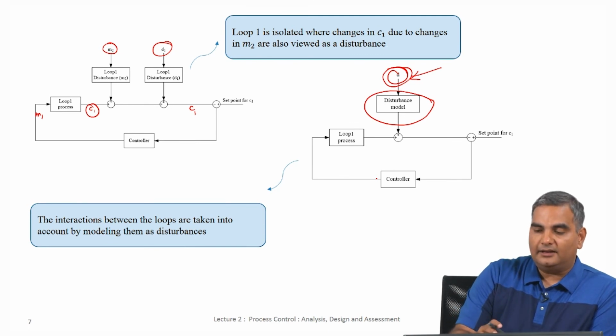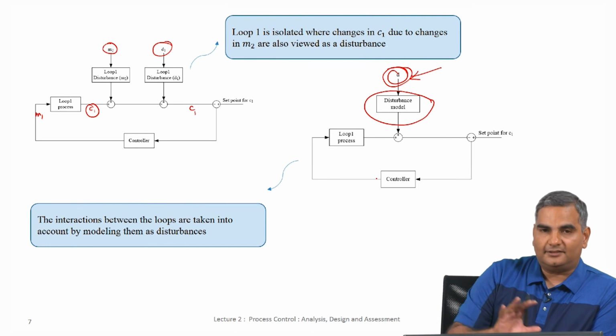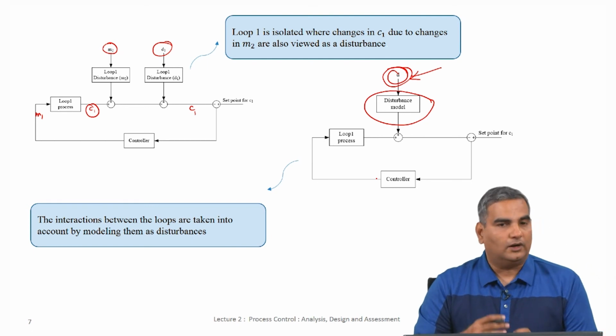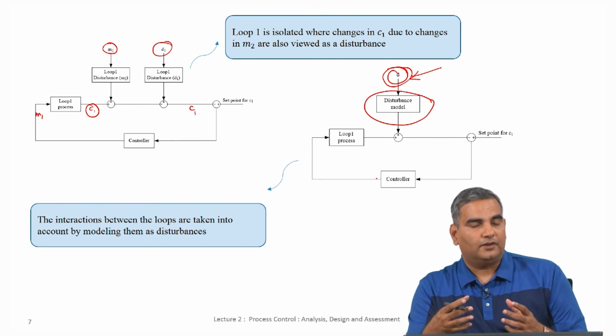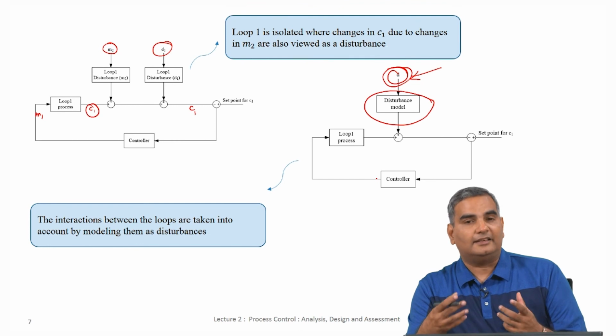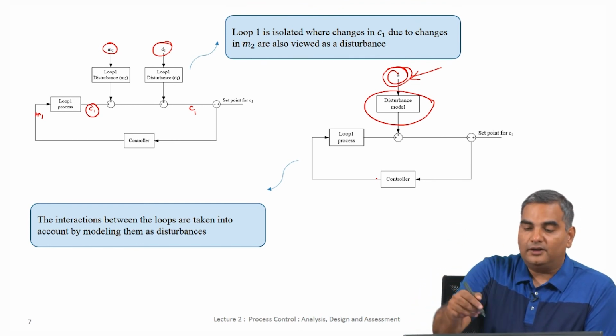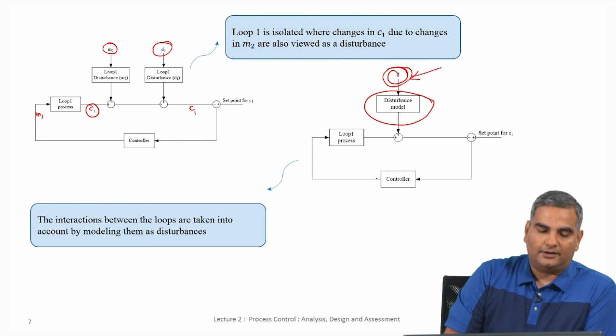The critical idea here is that you should test these schemes quite well by looking at several disturbance models to see that whatever interaction effects we have lost, we still analyze them and then see whether the loop is going to perform well even in the presence of such interaction effects.